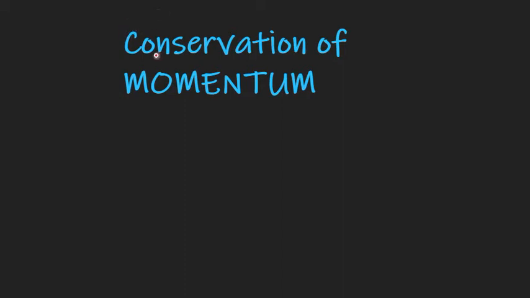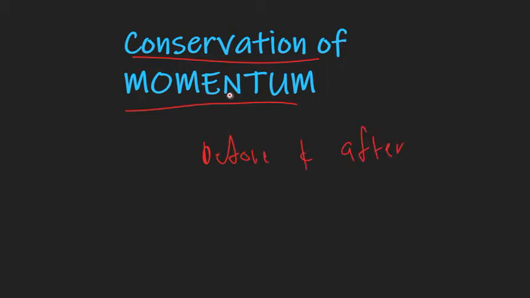This lesson is on conservation of momentum. Conservation simply means keeping things the same before and after. So, what is conservation of momentum? Simple, it's keeping the momentum of a system before equal to the sum of momentum after.